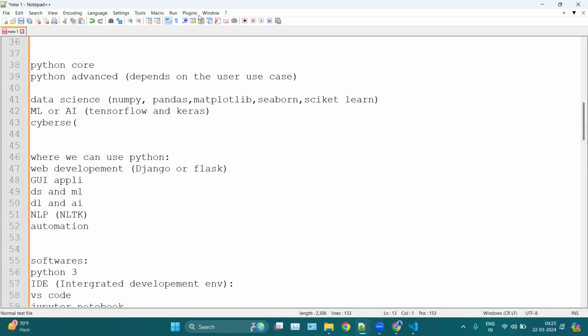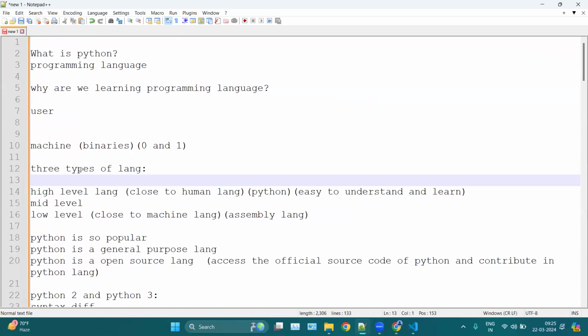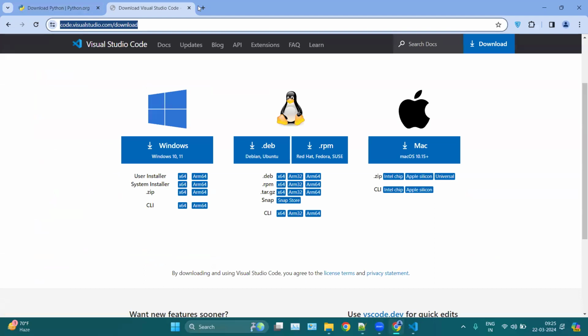Reading a book, especially for Python core, is useless because I will provide you the notes after each and every module, after each and every session, which are way more than enough. So you don't need any book for Python core. Still, if you want to go through a book, then you can choose your domain. For example, if you want a book for cybersecurity in Python, then you can search for Black Hat Python.